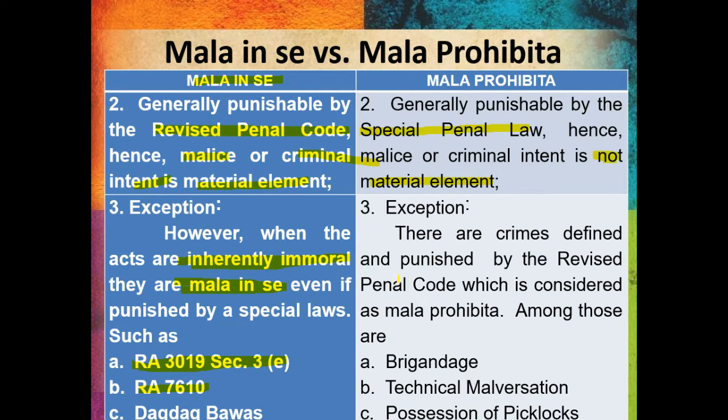And there are crimes in the Revised Penal Code. May mga crimes sa Revised Penal Code na considered mala prohibita. Means intent is not material. Ano yun? Brigandage. Mere forming a group of robbers, apat kayo, armado, for the purpose of committing robbery in the highway, that's brigandage. Technical malversation. Yung pera na para sa pagpatayo ng paaralan, dinivert mo sa paggawa ng daan. That's technical malversation. And that is mala prohibita. And possession of picklocks.